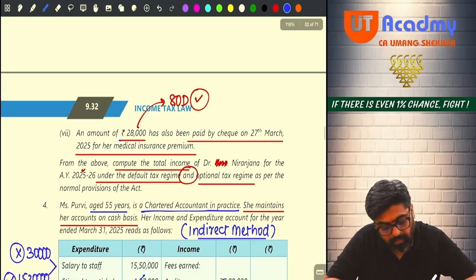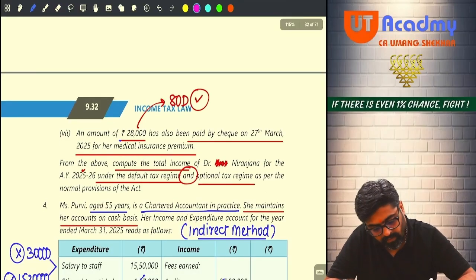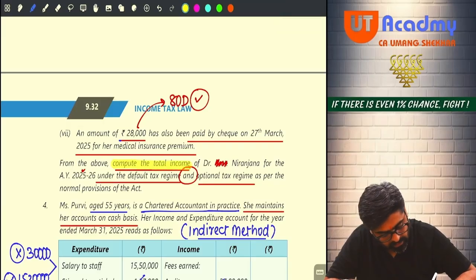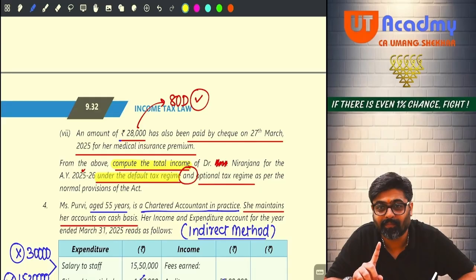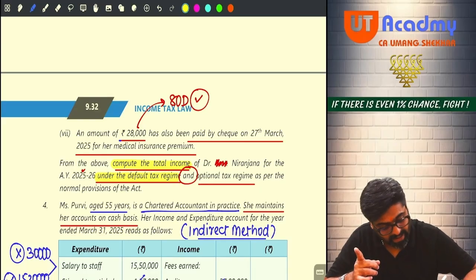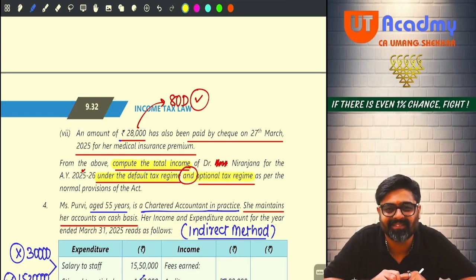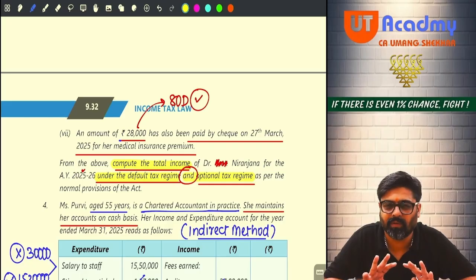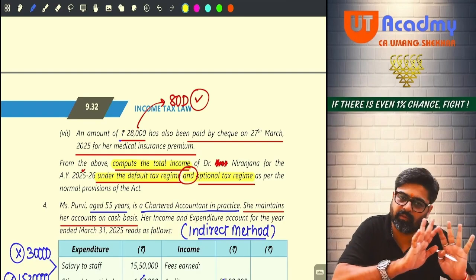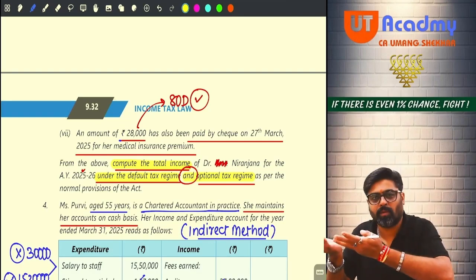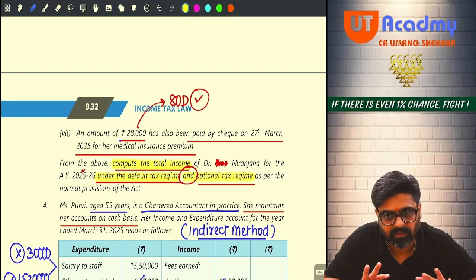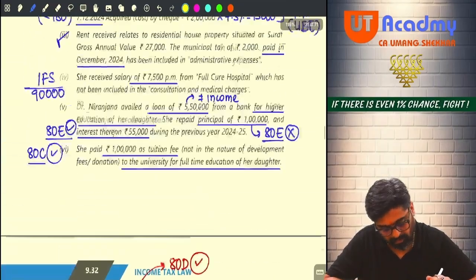From the above, compute the total income. They are telling you to compute the total income under the default tax regime. You have to follow 115BAC and the optional tax regime. You have to follow both. So first we will follow the normal tax regime and calculate. Then we will follow the optional tax regime. Understanding, no? Okay. Now pay attention.